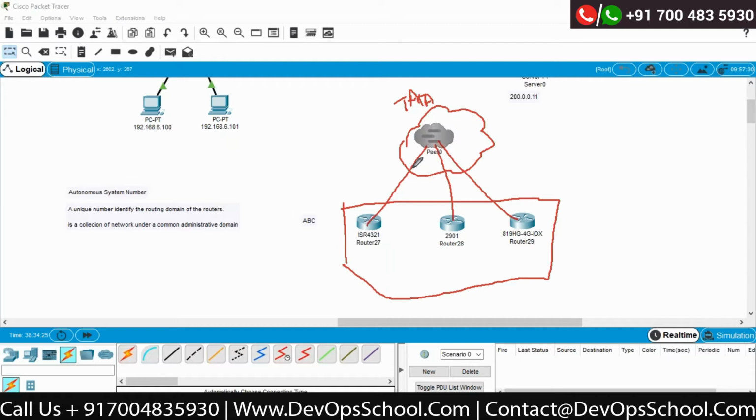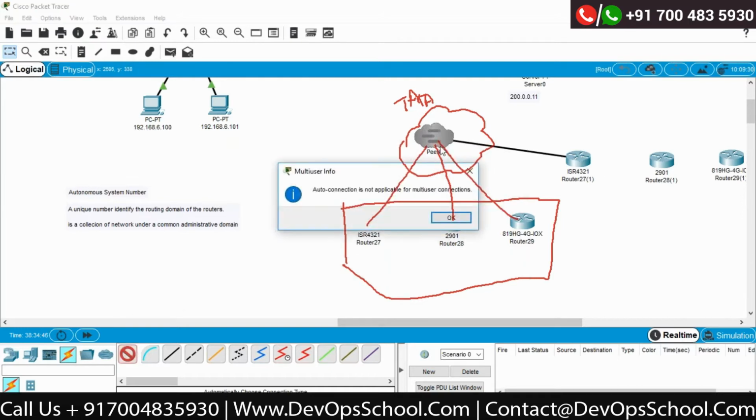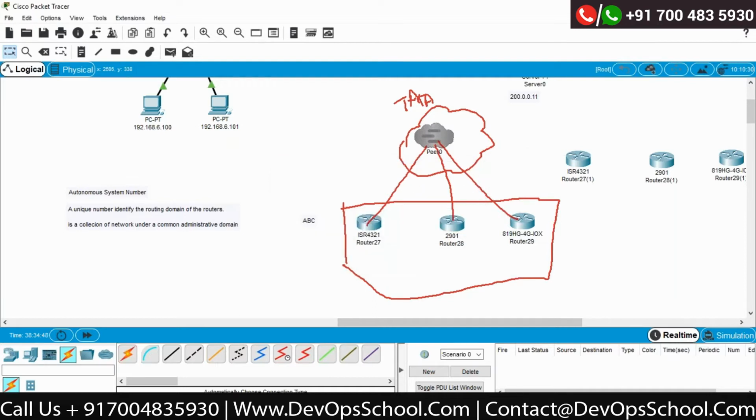Agree? No problem. Now there is one more company like XYZ. They also have three offices, same as us, and they also have Tata as their provider. They are also connected to this Tata network.